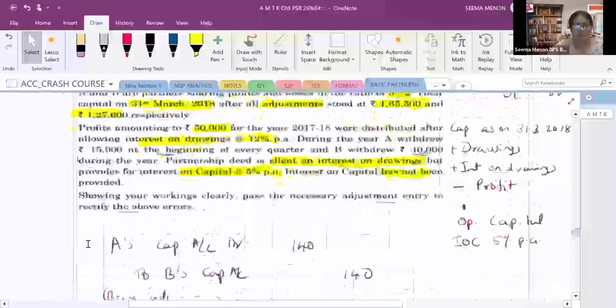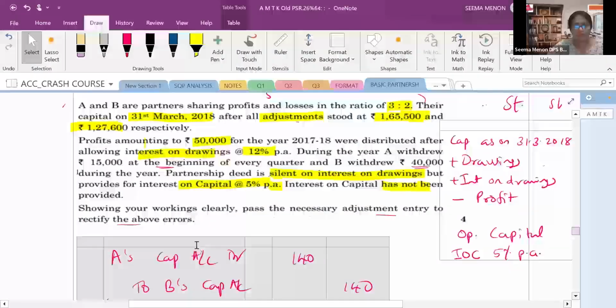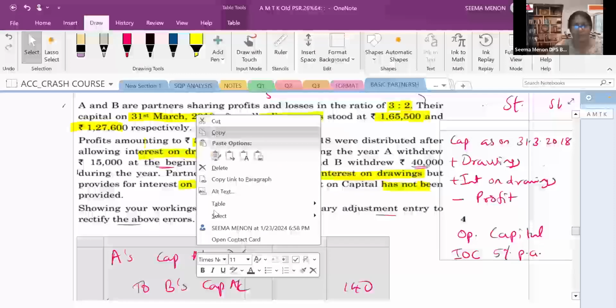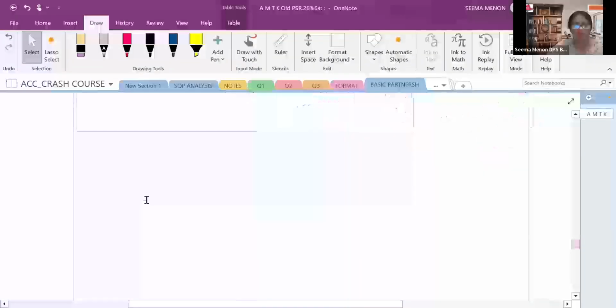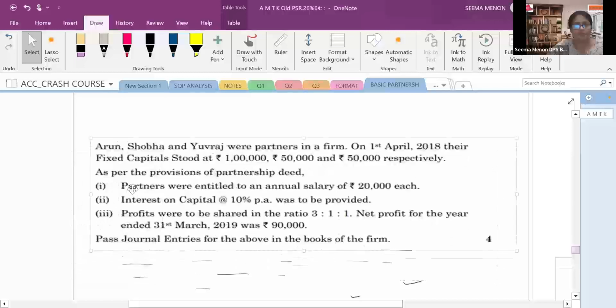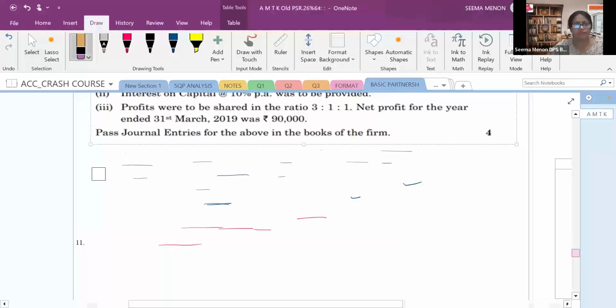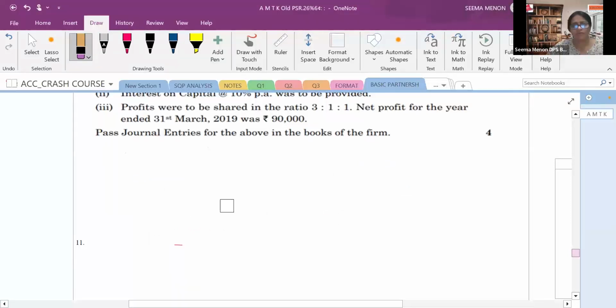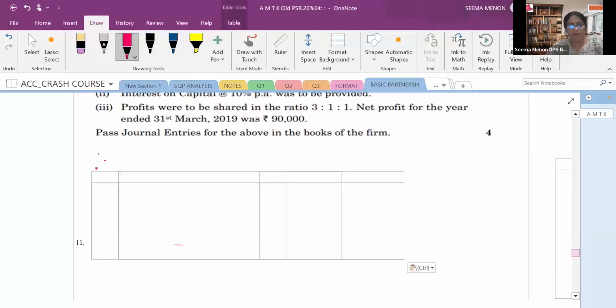So how to find out? Let's see that. I'll take the format of this journal entry. I did not make a journal entry format here. Where is my question? This is my question. I take this question a little above, so that I can get space over here. So let's see the formula for this journal entry. Let me draw this.